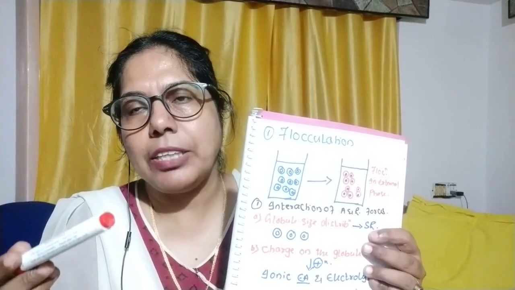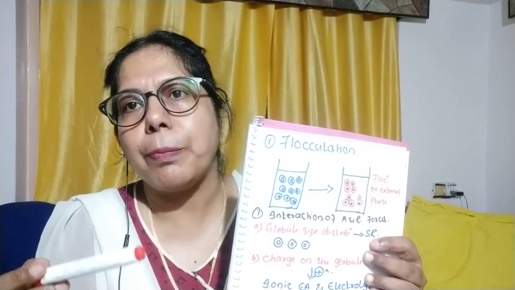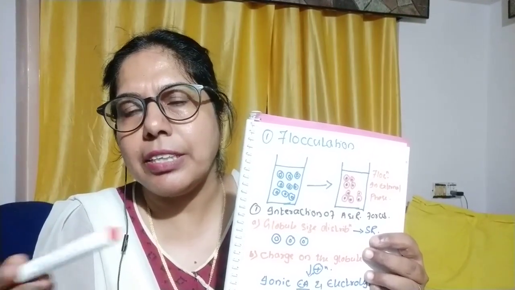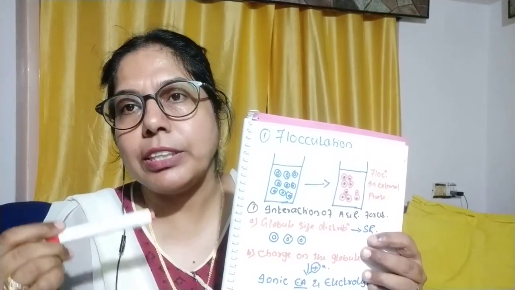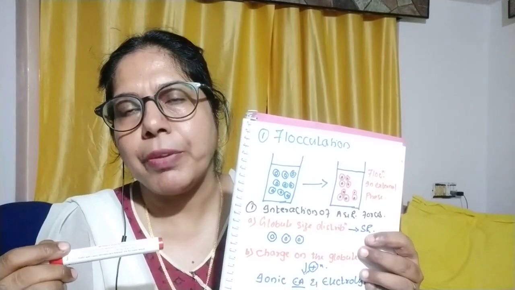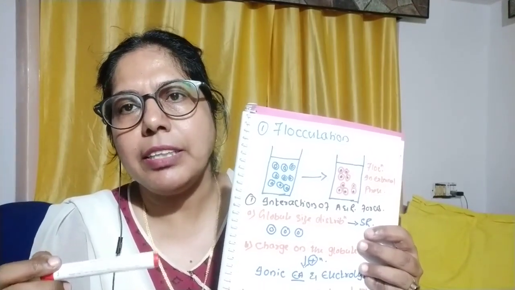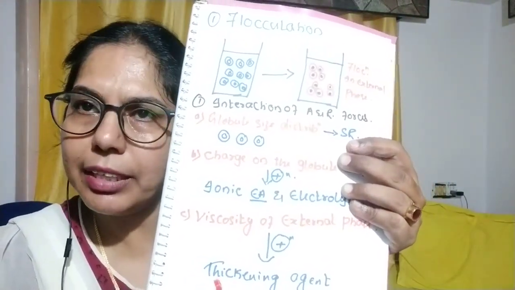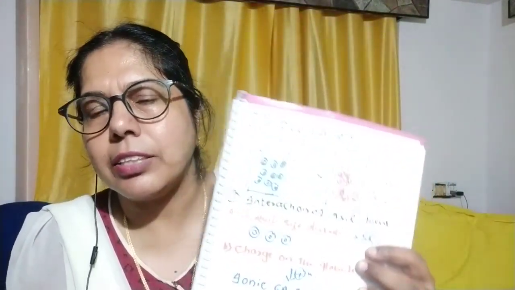How? By the addition of a thickening agent, or a bodying agent, we will say. So we can increase the viscosity of the dispersion medium. So what are the thickening agents? Hydrocolloids and waxes, which we are adding as a thickening or bodying agent. So this is the first instability cause, that is flocculation, and how we can prevent it.